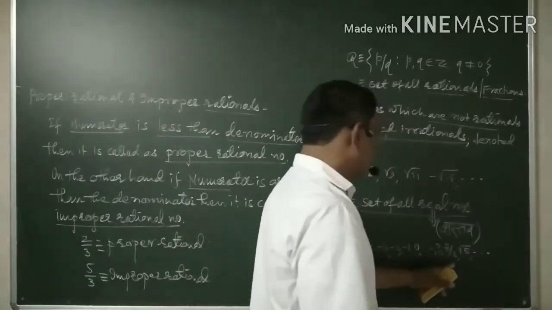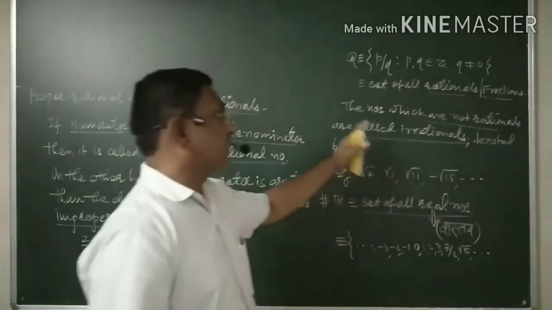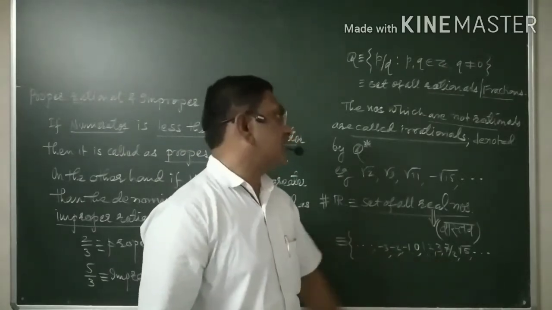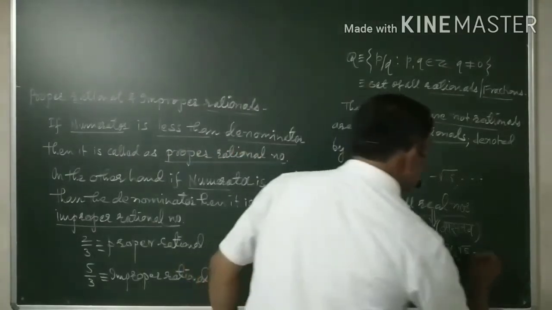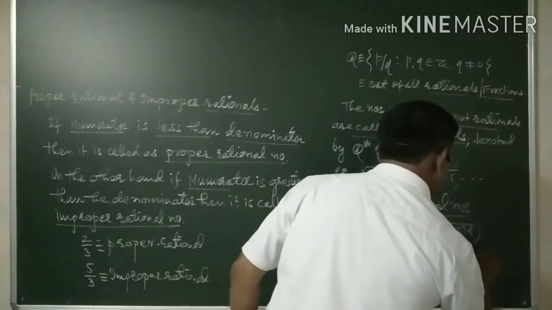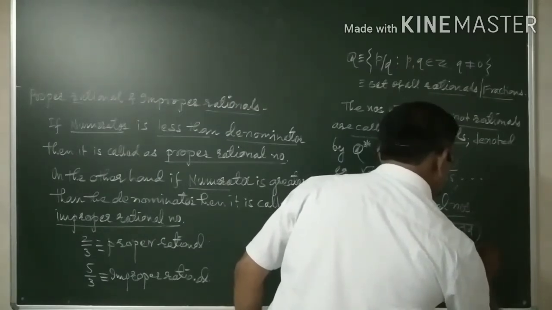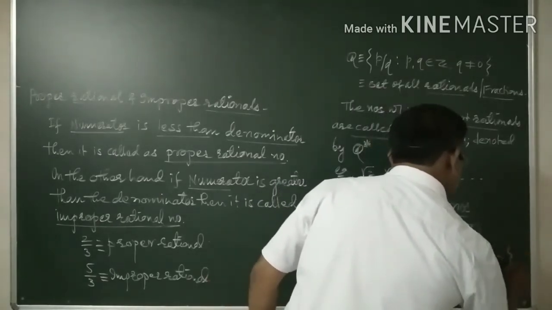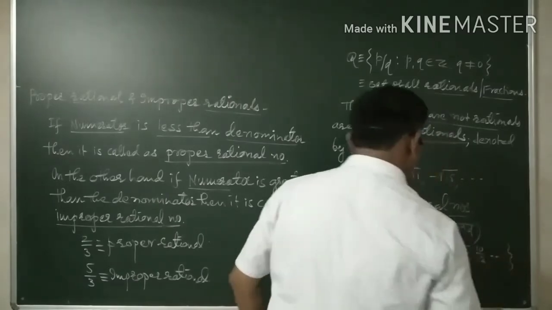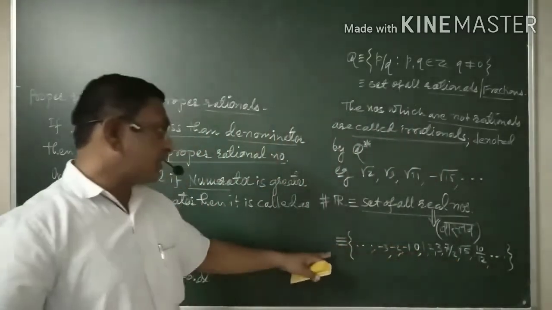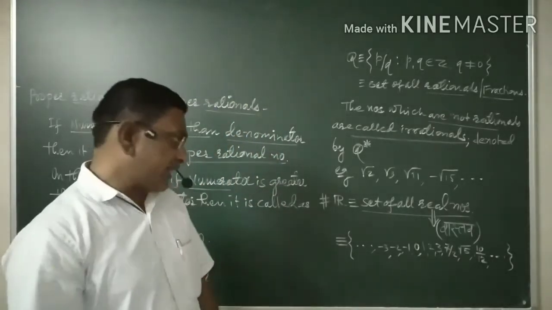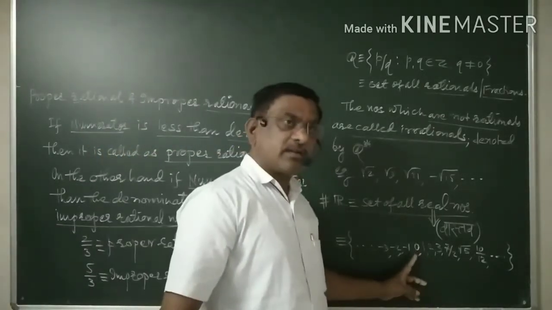7/2 is an improper fraction or rational number. Again here, let me write 10/12, a proper rational, and so on and so forth. This is what we call the set of all real numbers. Now you will find that 0 is there, yes.